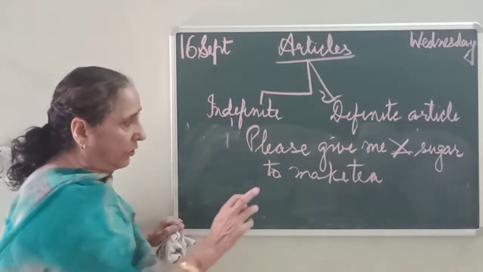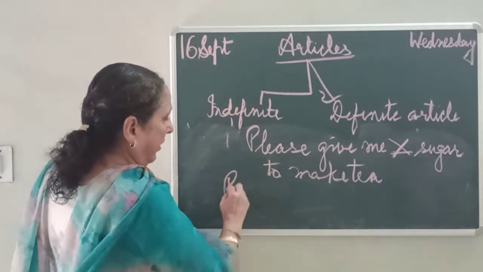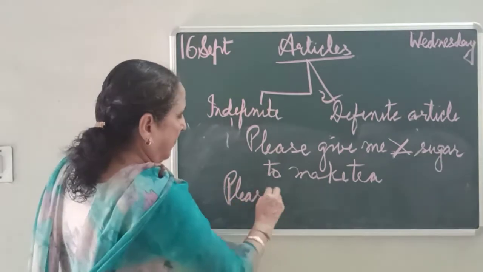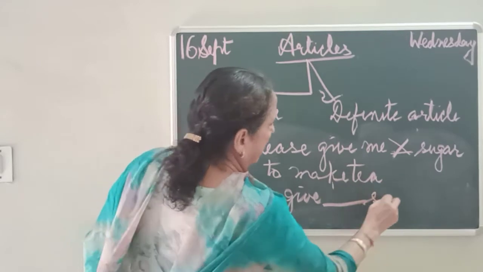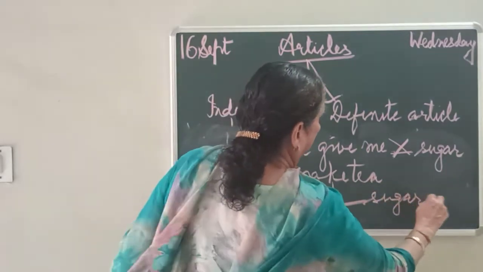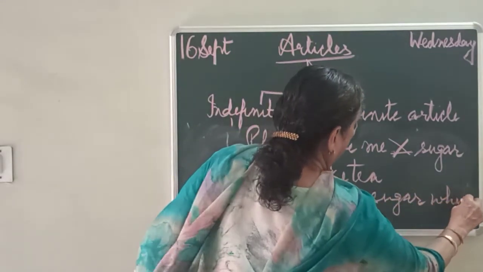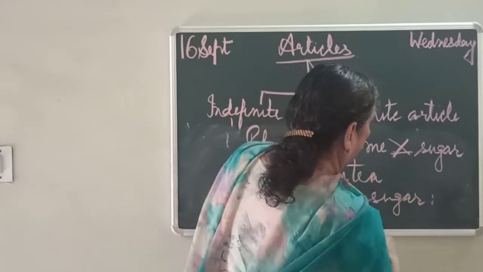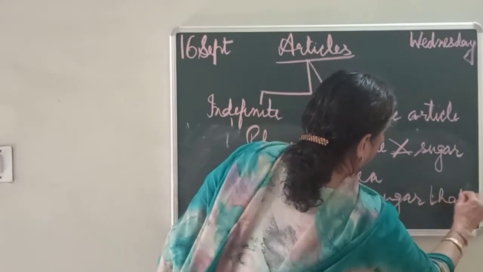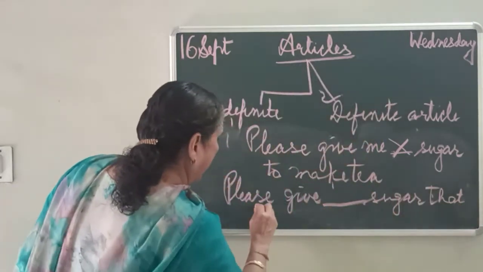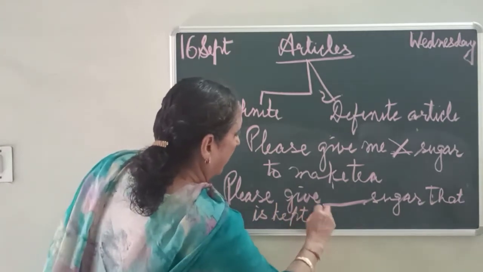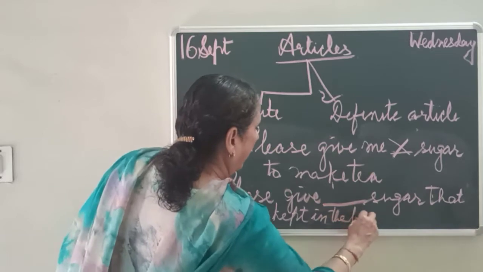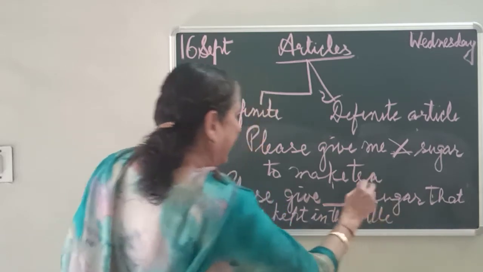Okay? If they would have been, see how, where we can write: please give me the sugar that is kept in the jar, that is kept in the bottle.